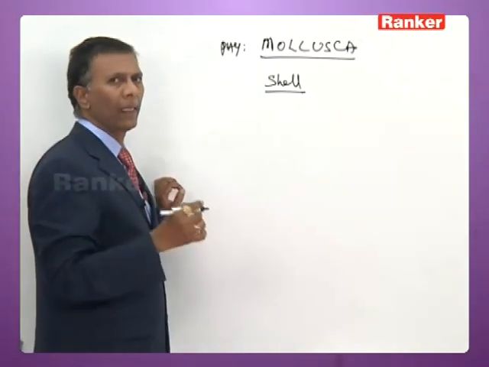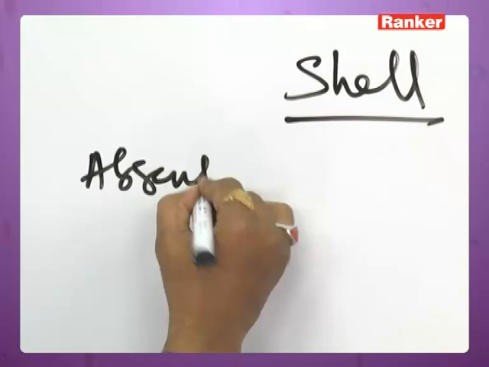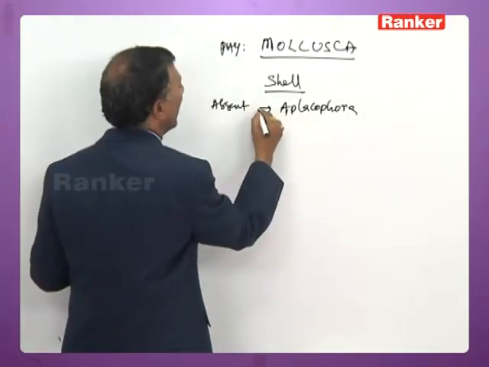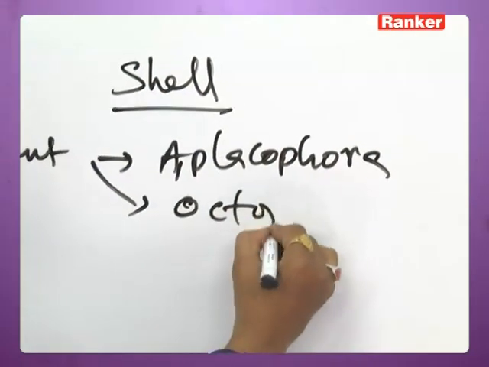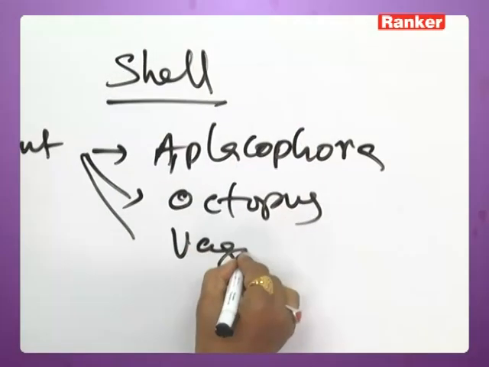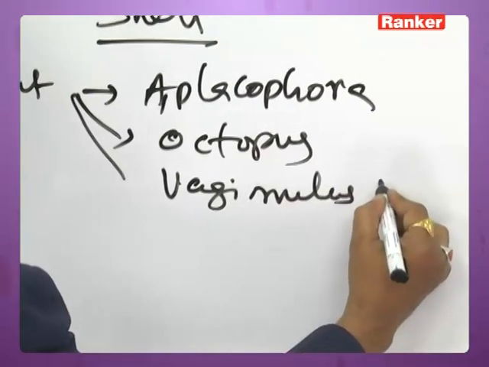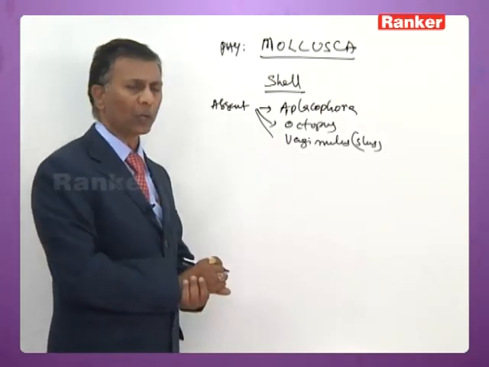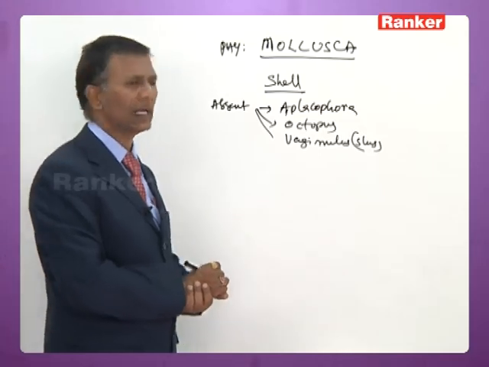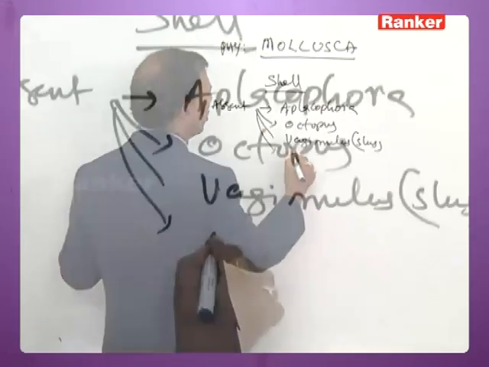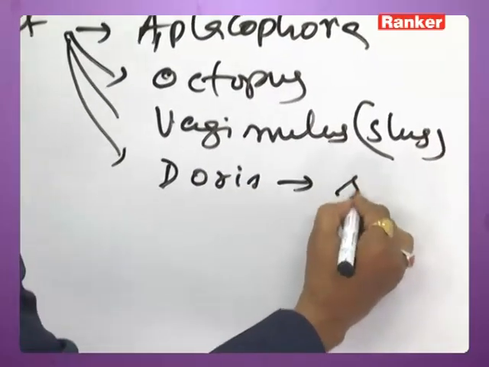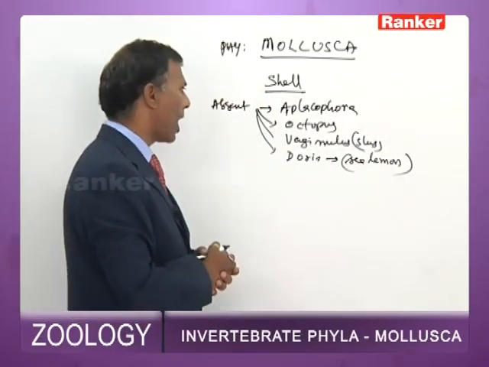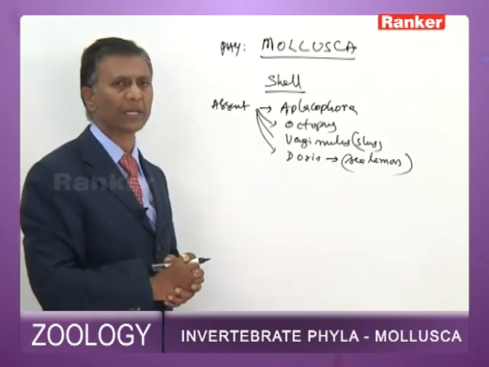Now the shell in mollusca is absent in Aplacophora, Octopus, Vaginulus, which is a slug and belongs to gastropoda, and Doris, which is commonly called sea lemon. So in all of them, shell is absent.